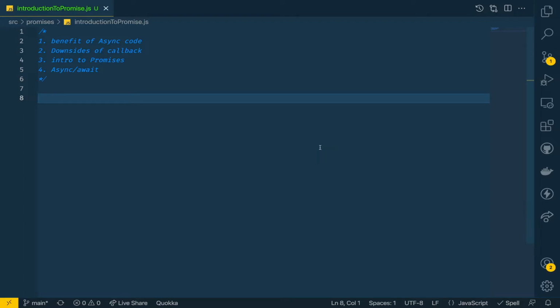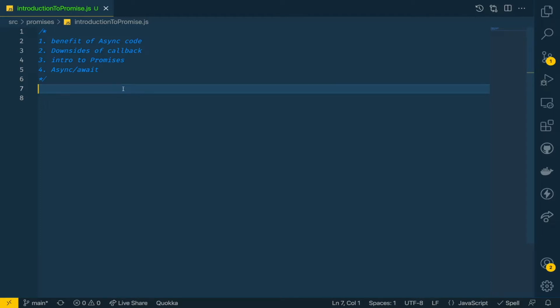Today we are going to look into async code a bit more. The agenda of today's lecture is that we want to see the benefits of async code, the downsides of callbacks, and why we need to use the new style, promises. So an introduction to promises will be the next thing we'll look at, and then at the end we'll look at async and await. So these are the things we'll be looking into in today's lecture.